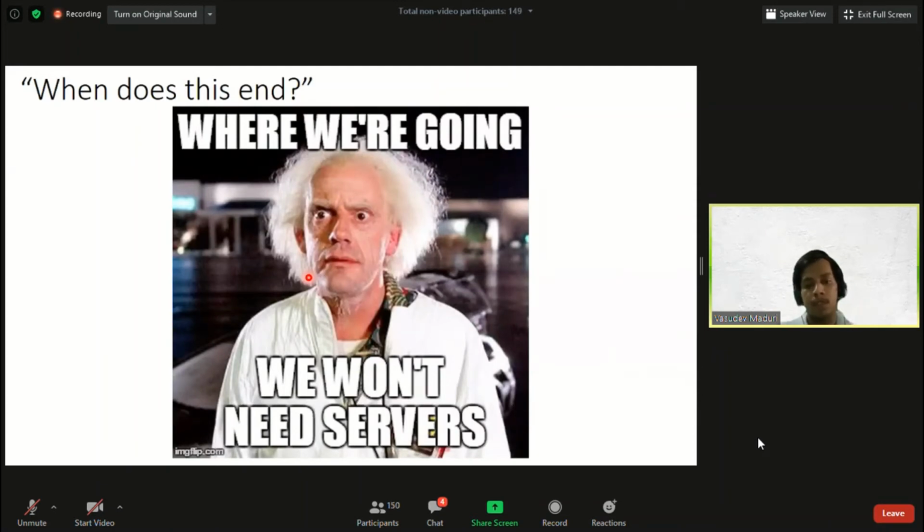To a newbie, and when I started learning serverless, I felt that serverless doesn't contain servers itself, but that assumption is wrong. It does contain servers, but let's see how exactly the servers are deployed on the cloud.